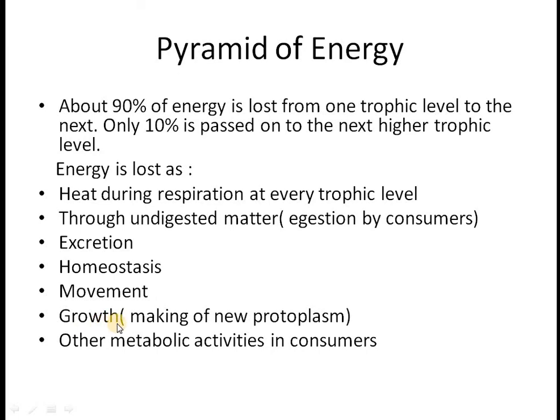Growth. The consumer which has taken the food from the producer will also make new protoplasm in its body. So new protoplasm formation requires energy. Then there are some other metabolic activities which require energy. For example, transmission of nerve impulses also requires energy. So these are the points due to which energy is lost when it is transferred from one trophic level to another.